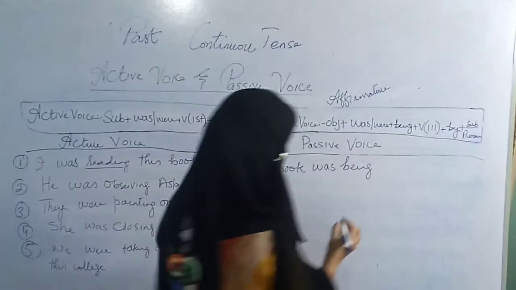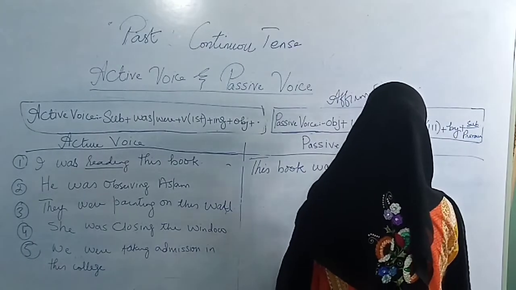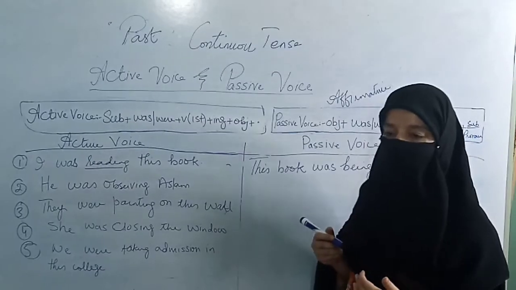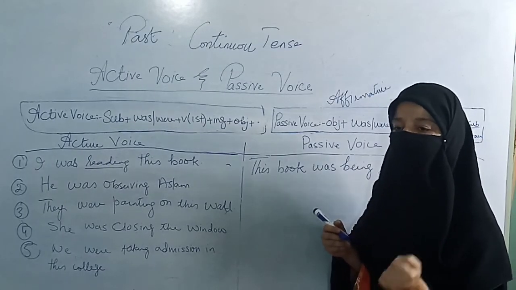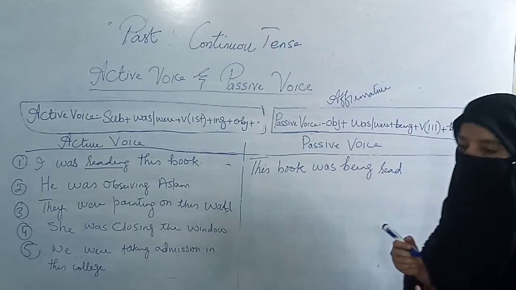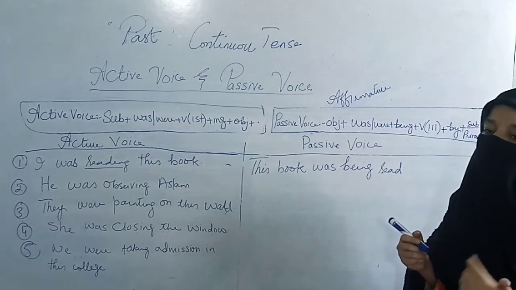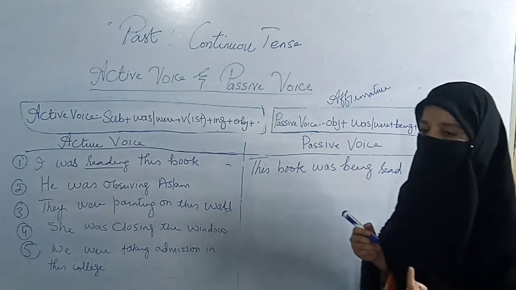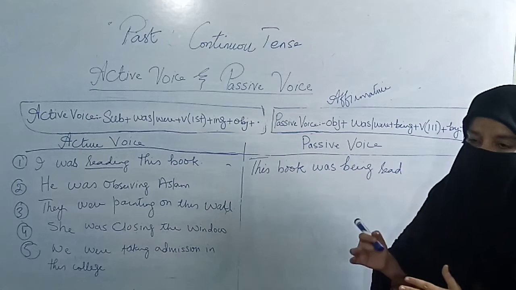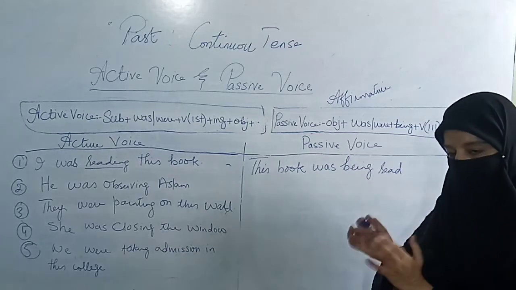So this book was being read, as third form is also read, but we will pronounce it differently, because read is first form and we say it one way, but the spelling will remain same for all the forms. Read, read, read.